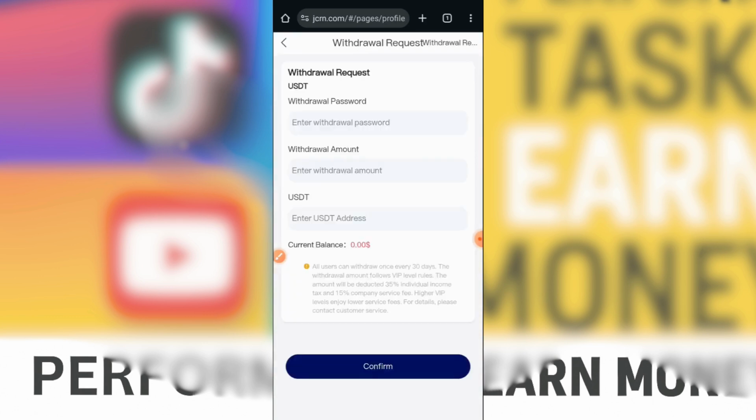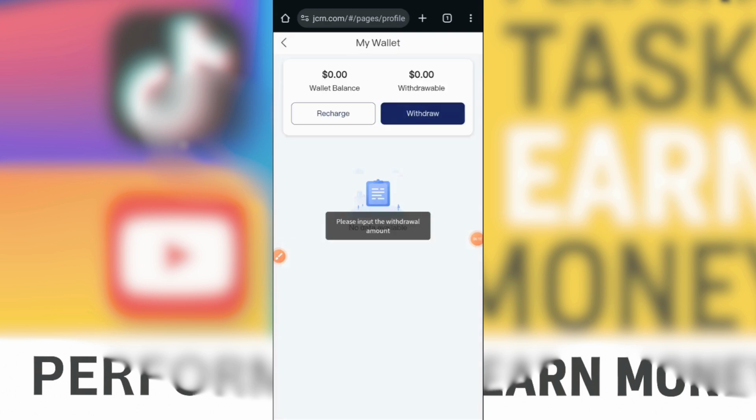So if you click on my wallet, click on withdraw right here, then this is where they say withdrawal password. You should set your withdrawal password first of all. All right, you set the withdrawal password, you enter the amount, you enter the USDT. After that, you confirm. Then they will ask you to put in your verification ID. So you put the verification ID number, then you snap the front and back and paste.